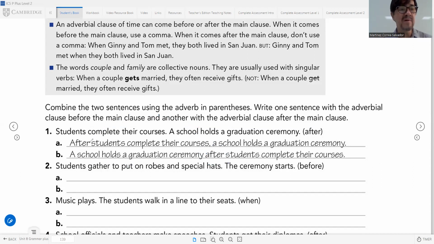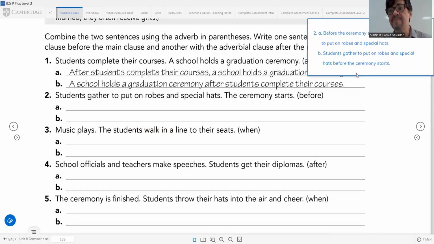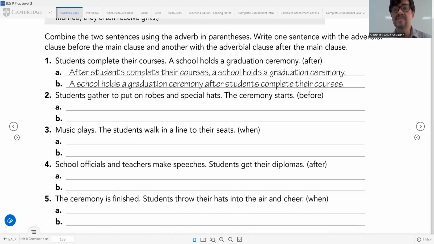Now it's your time to do the sentences. If you have any questions in vocabulary, use dictionaries and take your time. Let's read the sentences. "Students gather to put on robes and special hats. The ceremony starts." You have to connect with before. Do it like the example, from 2 to 5. Pause the video. See you later.